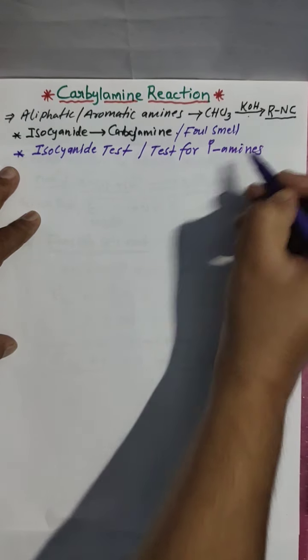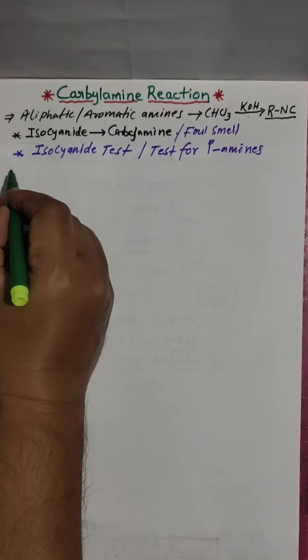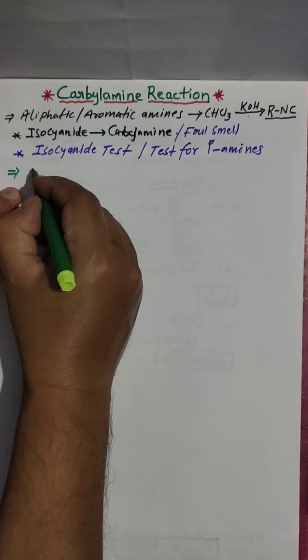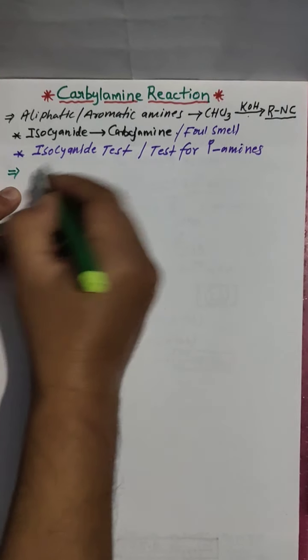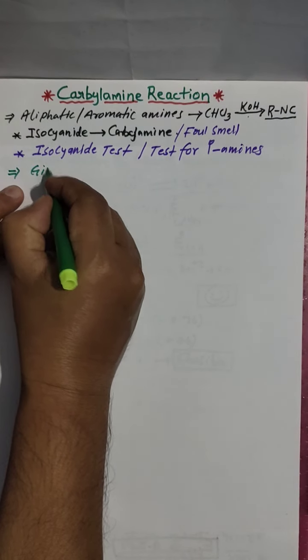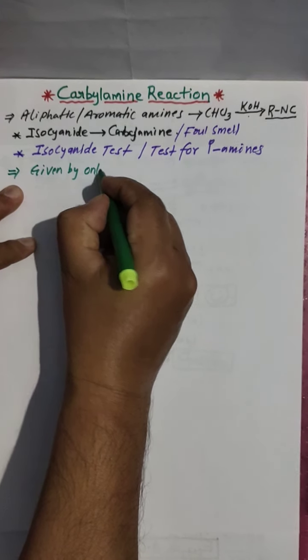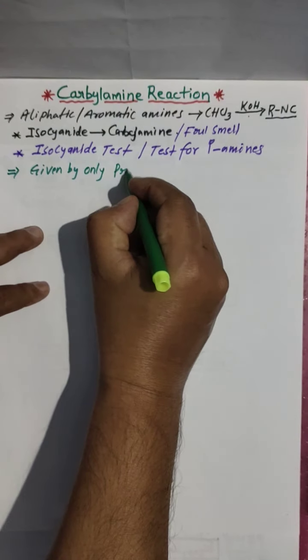Clear? Why is this the test for primary amines? Because the carbalamine reaction, or isocyanide test, is given by only primary amines.